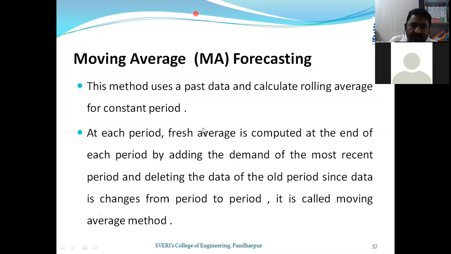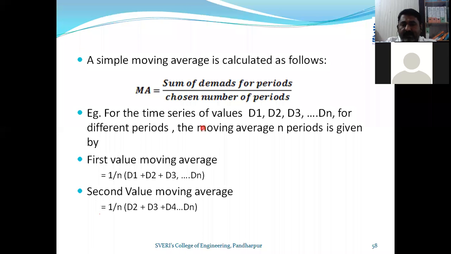Let us proceed. A simple moving average is calculated as MA, moving average, equals the sum of the demand for the periods divided by the chosen number of periods. For example, if I am taking 3 months, then I will take the demand for October, November, and December, divided by how many periods I am taking? 3 months. So divided by 3.